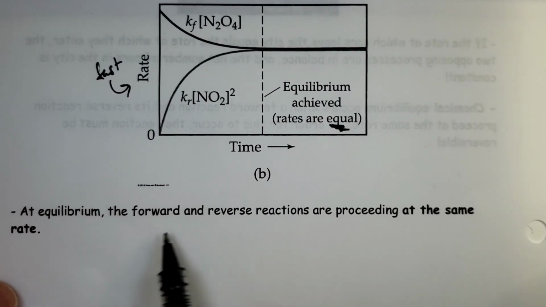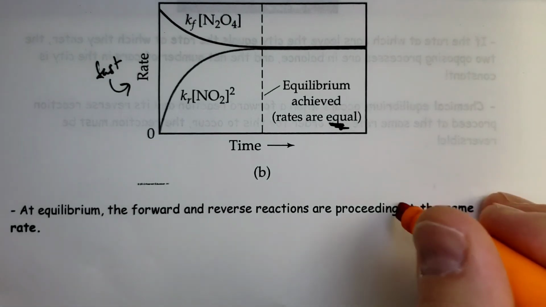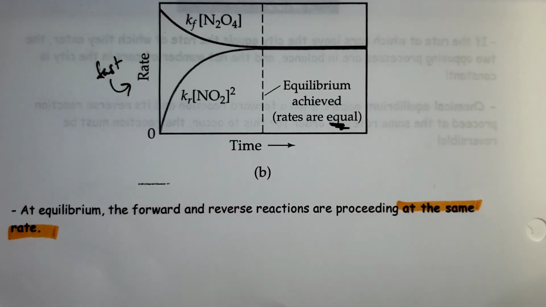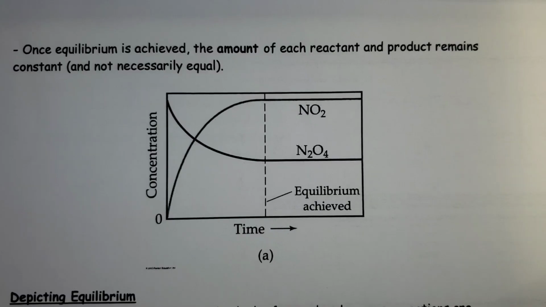So at equilibrium, the forward and reverse reactions are proceeding at the same rate. So that is always achieved during a chemical equilibrium in a closed system. And of course, the reaction has to be reversible.